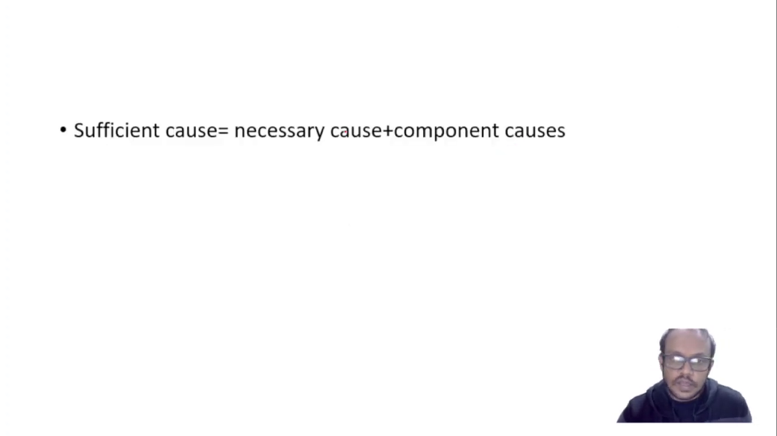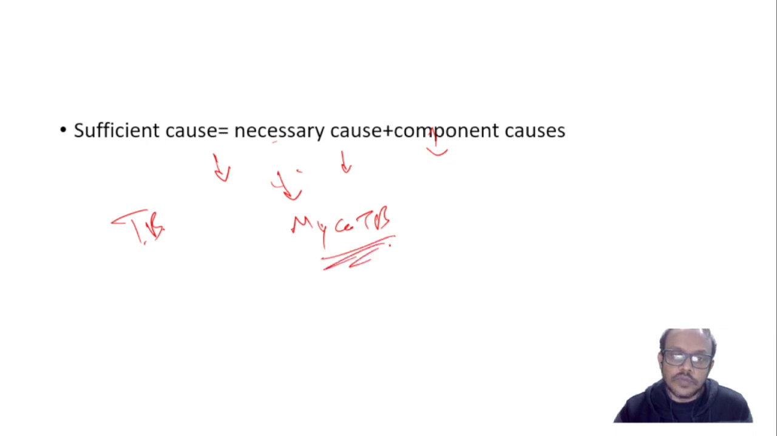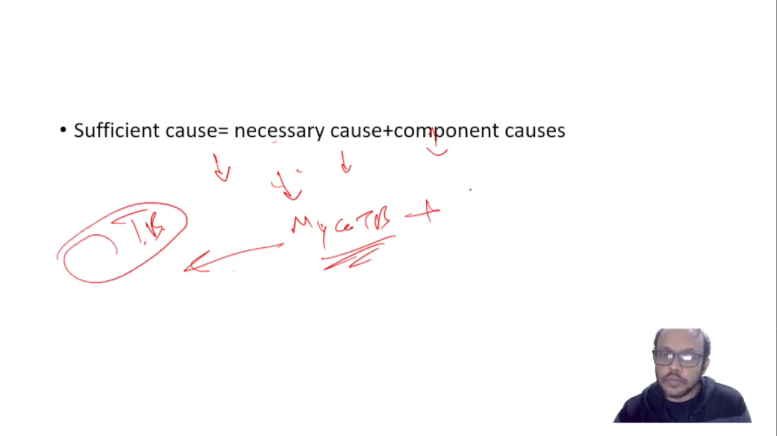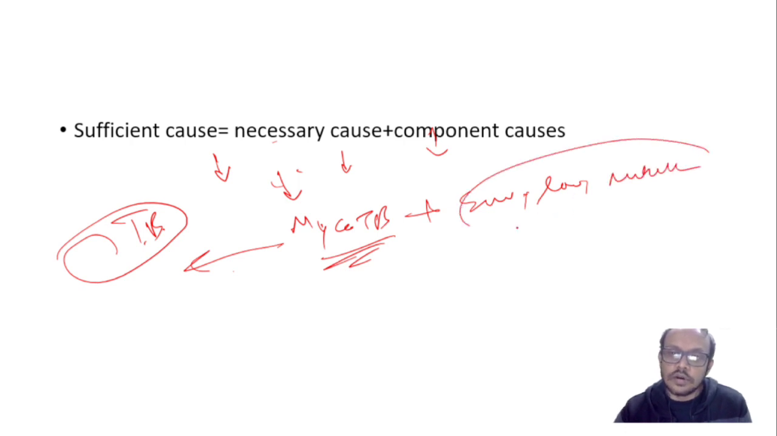Here there may be a necessary cause and the component cause. For example, tuberculosis. Tuberculosis necessary cause is Mycobacterium tuberculosis, but everyone who has Mycobacterium tuberculosis mustn't be tubercular. So there may be some extra component required, environmental factors should be there, low immunity should be there, and nutritional status low hoga. So these all factors contribute to the development of tuberculosis.